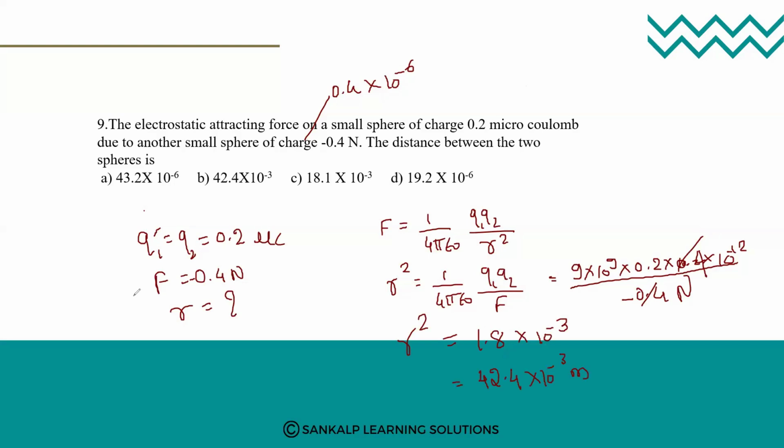You need to practice the calculations a little, because in the CET exam a calculator is not allowed. If you practice slowly in class, your speed will slowly increase. So it is option B, 42.4 into 10 to the power of minus 3. Option B is the answer.